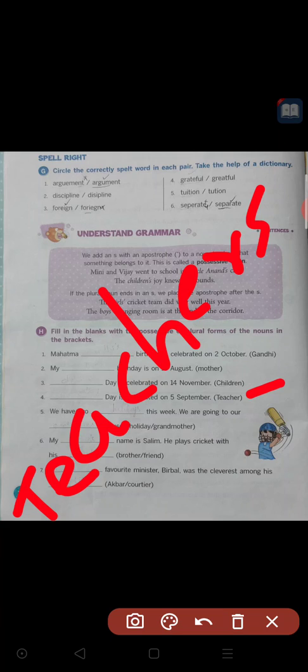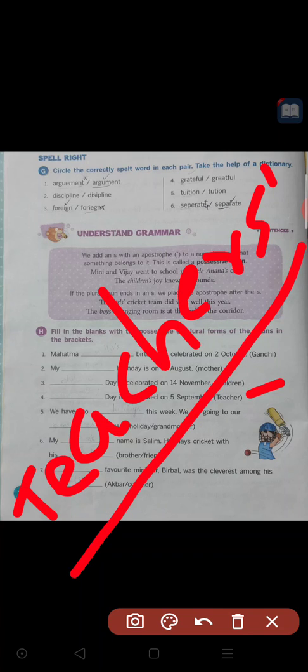Plural. Then where do we have to put the apostrophe? For singulars, the apostrophe comes before the S. For plurals, we should put the apostrophe after the S. So this is the answer for the fourth fill in the blank: Teachers' Day is celebrated on 5th September.